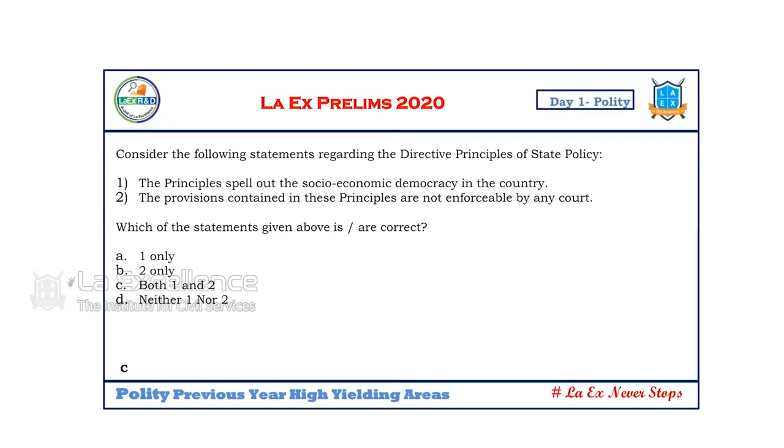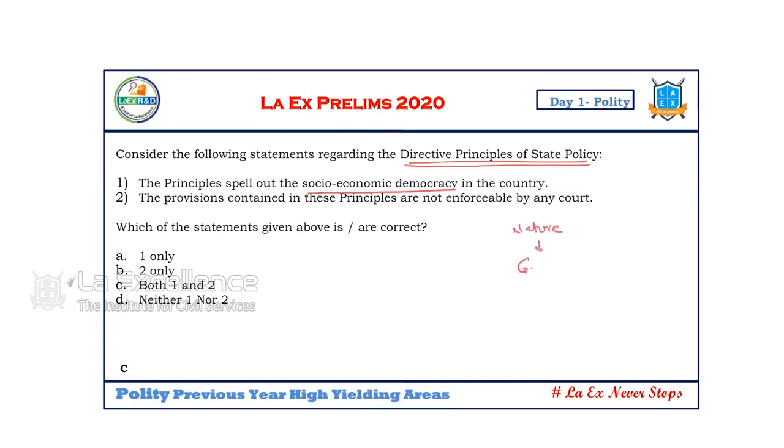Now, consider the following statements again regarding the directive principles. When we go for the directive principles of state policy, the principles spell out socio-economic democracy in the country. The provisions contained in these principles are not enforceable by any court. So, he's talking about the nature of the DPSP.